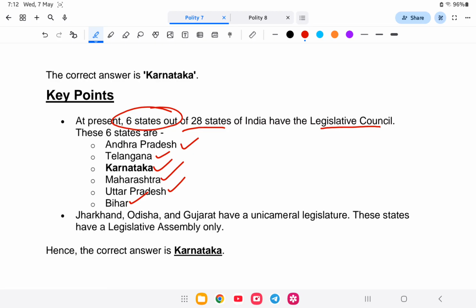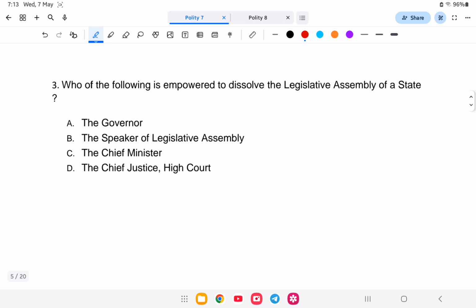Let us go to the next question. Which of the following has the power to dissolve a legislative assembly of a state? Is it the governor, the speaker of the legislative assembly, the chief minister, or the chief justice of the high court? The answer is that the power is given to the governor. So the answer is option A.